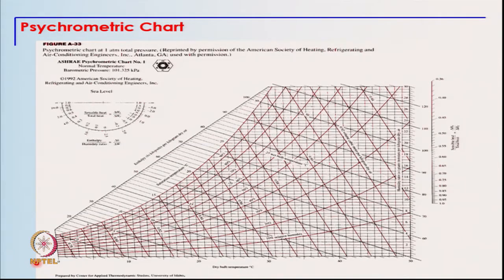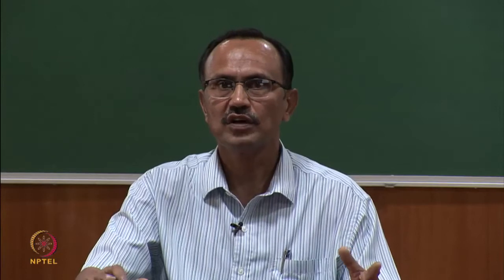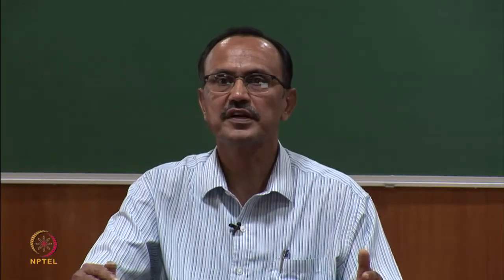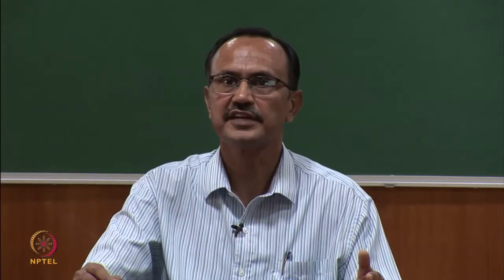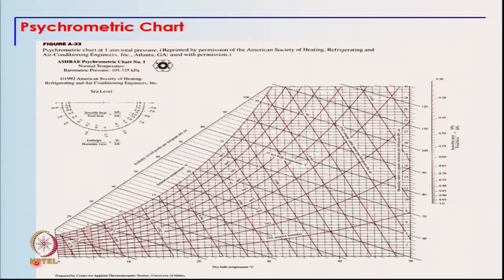So, before we go further, let us look at an overview of the different properties of moist air with the help of this psychrometric chart. On this psychrometric chart, on the x axis or horizontal axis we have the dry bulb temperature, and on the y axis or vertical axis we have the specific humidity or humidity ratio of air, and the various curves which are visible on this chart correspond to relative humidity varying from 0 to 100%.